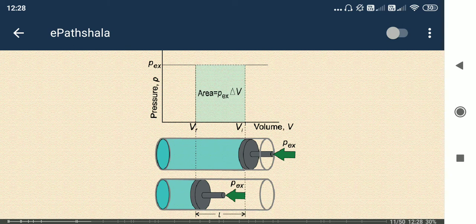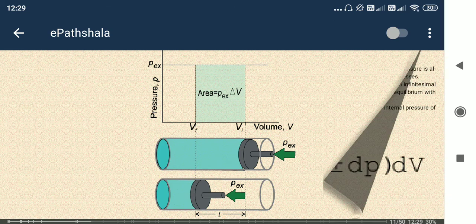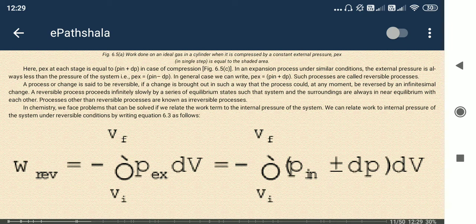So see, this cylindrical structure is there. Volume is changed from V1 to V2, or V1 to V1 prime. So change in volume into pressure is called work done. So work done is P external into the change in volume, that is dV.